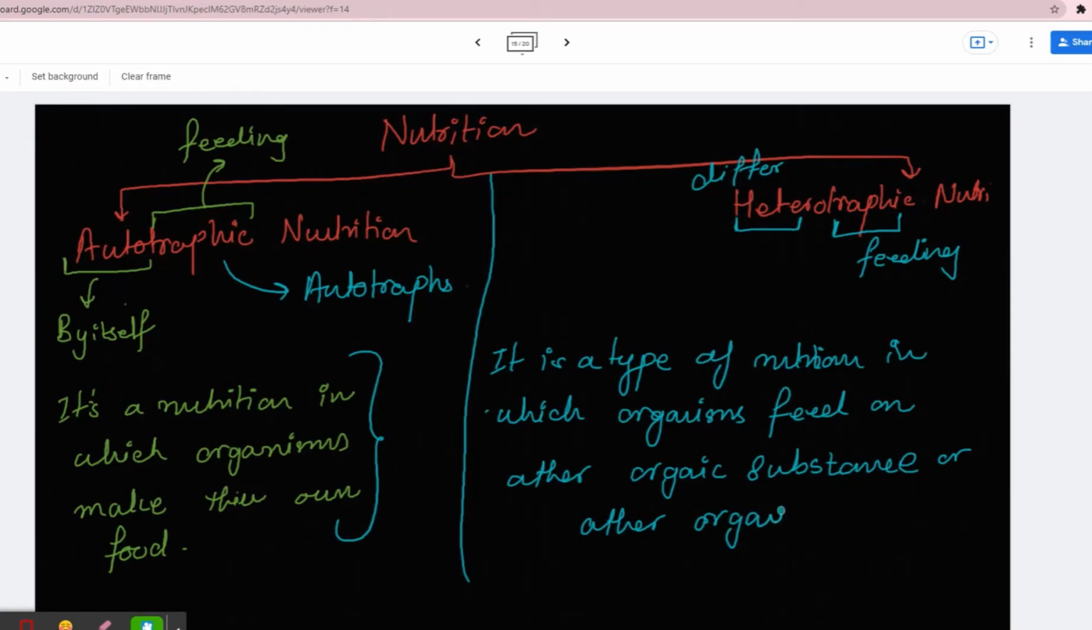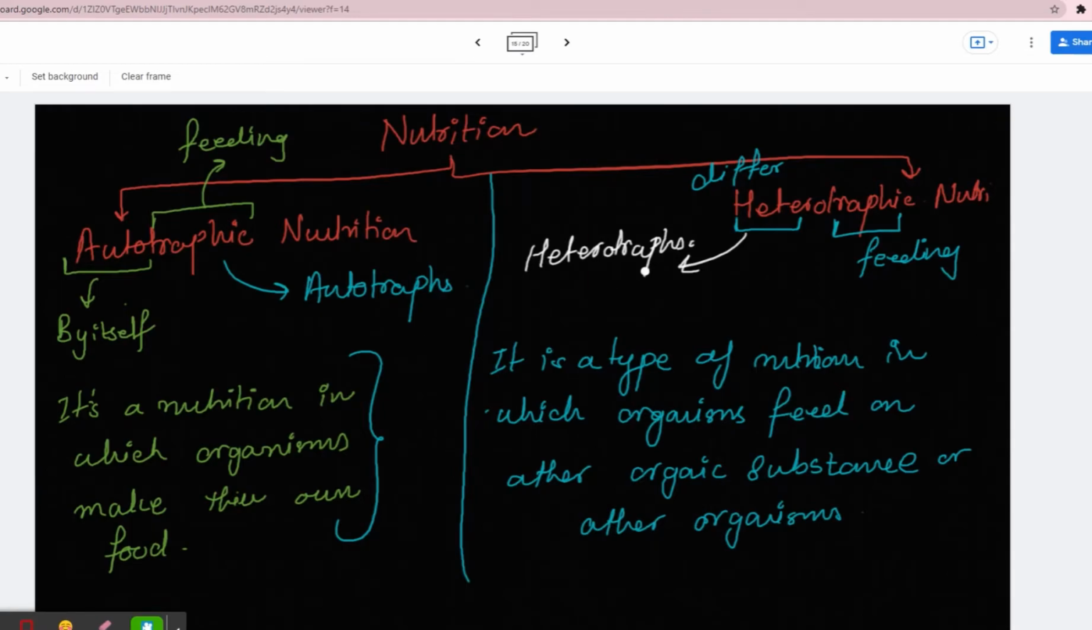Now, the organisms which follow heterotrophic nutrition are called heterotrophs. What are they called? Heterotrophs. So here they are, heterotrophs. Now, if someone asks you whether humans are autotrophs or heterotrophs, you could simply say they are heterotrophs. Is it clear? May I see thumbs up from everyone if this concept is clear? Excellent job. Now let's move on.